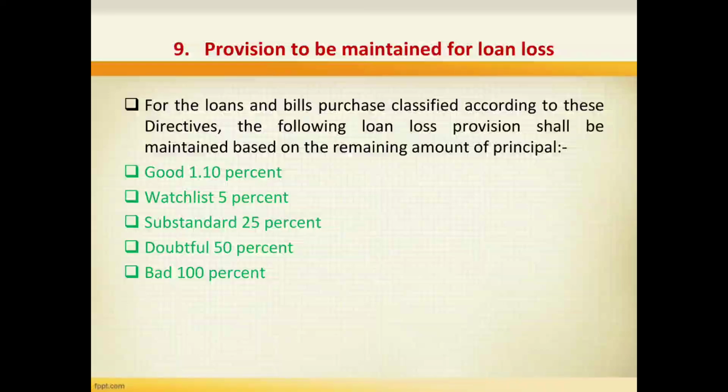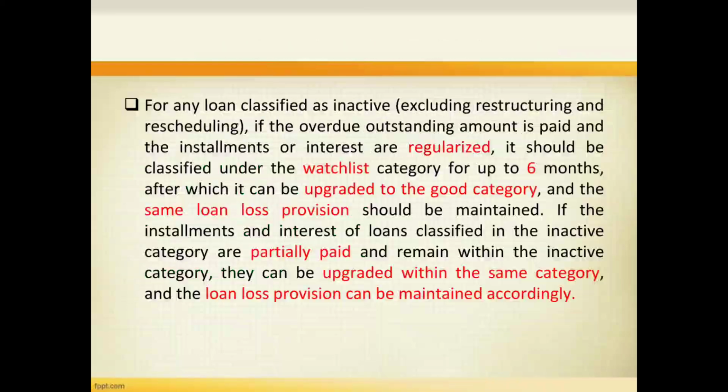The very first is for the loans and bills purchased classified according to these directives, the following loan loss provisions shall be maintained based on the remaining amount of principal. For good loan 1.10%, watch list 5%, substandard 25%, doubtful 50%, and bad 100%.